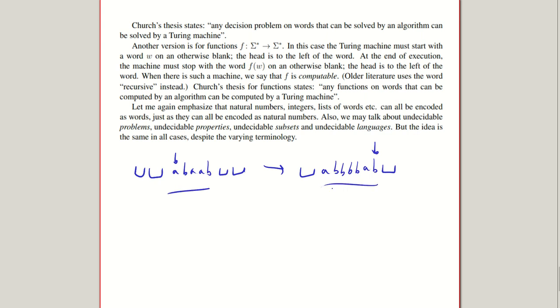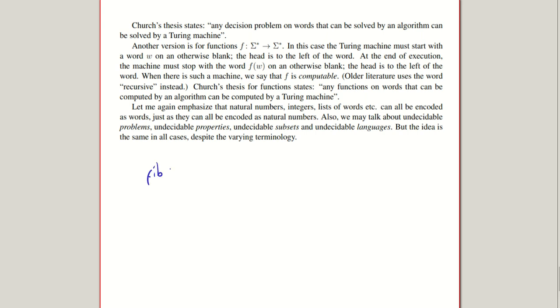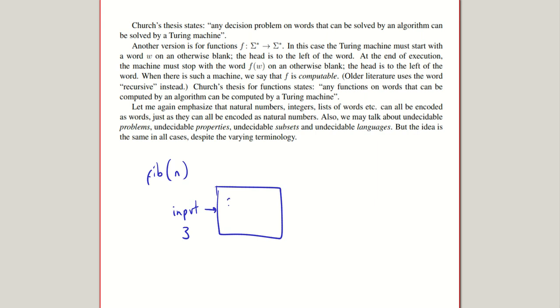Thinking of a more relatable example, take Fibonacci. If we want to work out the fib value of some value n, we can write a Turing machine which takes this input and returns a word of numbers as an output. Say our input is 3. This Turing machine will take in that input. We can define it with a bunch of states, all of their input and tape alphabets. And this will return an output of, what's the third Fibonacci number?